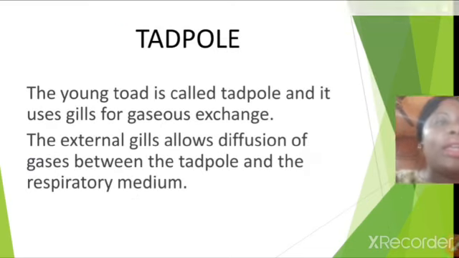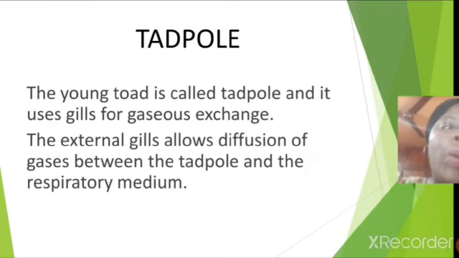Thank you. Now to the tadpole. A tadpole is a young toad. And what does it use for gaseous exchange? It uses gills for gaseous exchange.